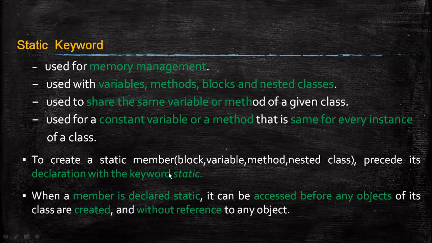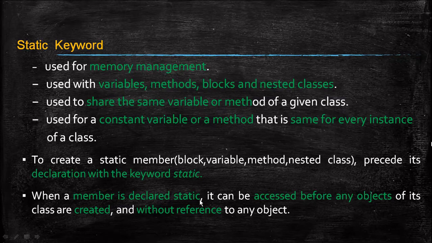To create a static member, that is a block, variable, method or nested class, we have to precede its declaration with the keyword static. If you want to declare a variable as static, the variable declaration should be preceded with the static keyword: static followed by the data type and the variable name. Similarly for a method, the static keyword followed by the return type and the method name. In this way we have to use it.